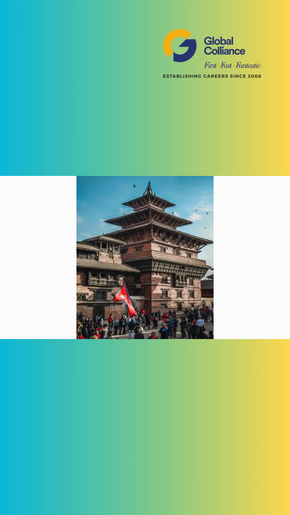Let's take an example of this image. Firstly, you can discuss the overview, as this place can be located at a very ancient site or it can be a religious place. Secondly, you can talk about the front of the image, where you can say there is a crowded place, a lot of people are there.